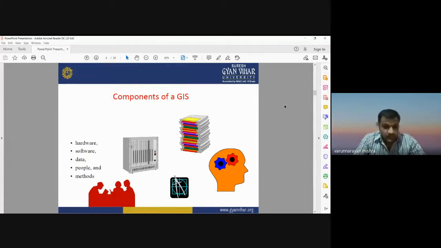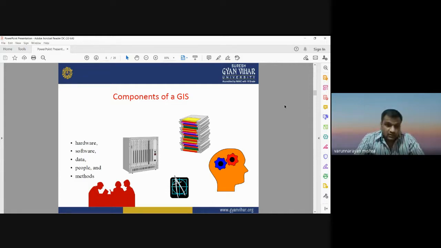People means the users. Who are the users of your data? When you analyze your spatially referenced data, you will have some results. Who are going to use your results? Who are going to use your work? That is the user or people. And methodology: what kind of methodology are you going to use? What procedure are you going to apply? Like in remote sensing, what kind of image processing techniques are you going to apply? How are you going to use different image enhancement techniques and different spatial analysis techniques?